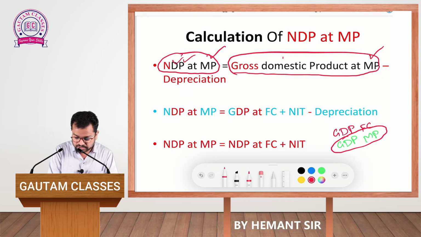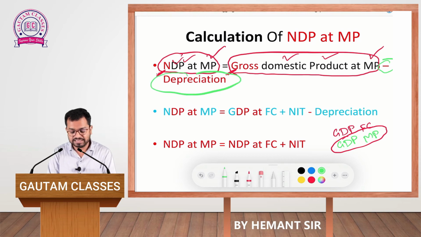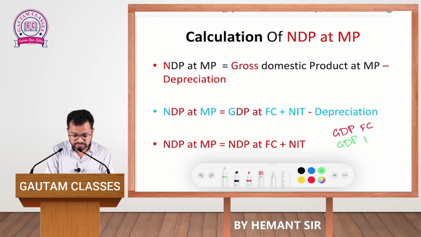Domestic product, here also domestic product, both will remain the same. Now you are required to calculate the value of net from the value of gross. I have already explained what you are supposed to subtract. You are supposed to subtract the value of depreciation, and finally you get the value of net domestic product at market price, which is here.